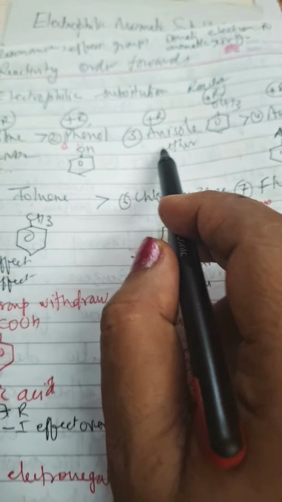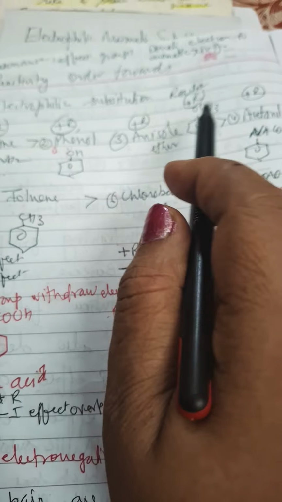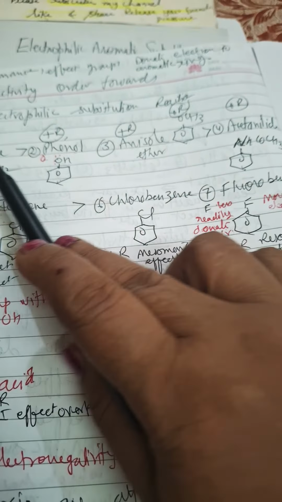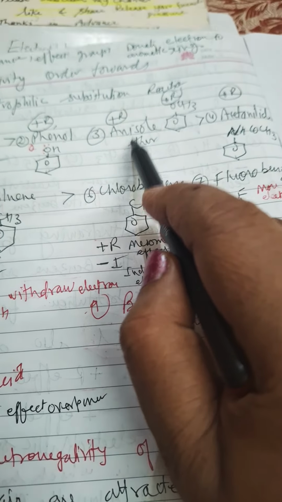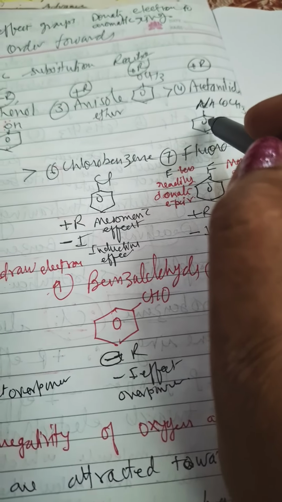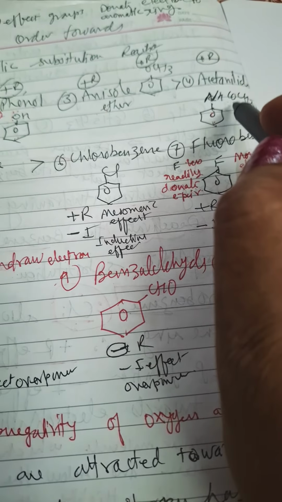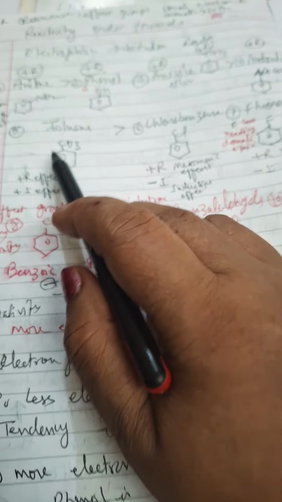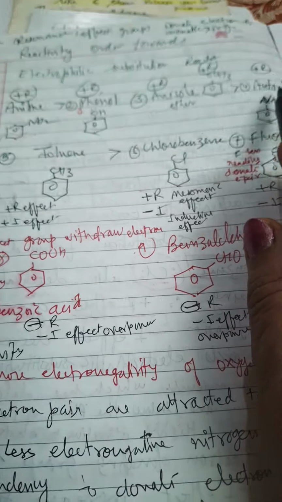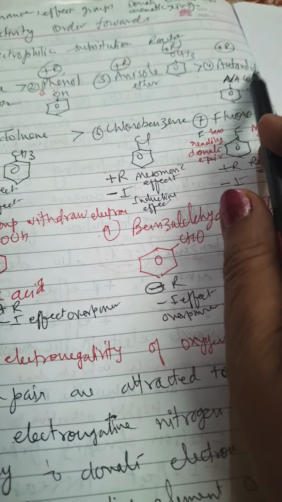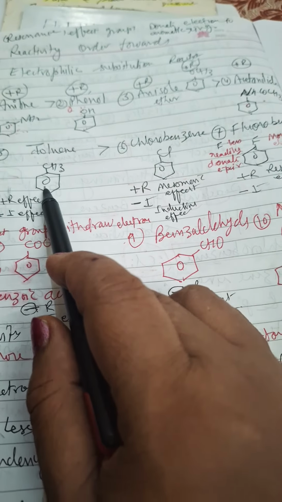After phenol comes anisole; we discuss it in detail in my video, so you watch it. So aniline, then phenol, then anisole, after that acetanilide. This is the benzene ring with the NHCOCH3 group, so this is the fourth ranking. Now the fifth ranking goes to toluene. So remember, fourth is acetanilide, fifth is toluene.